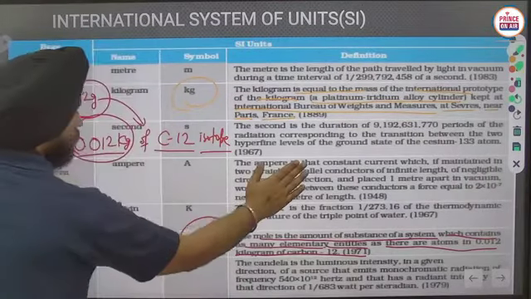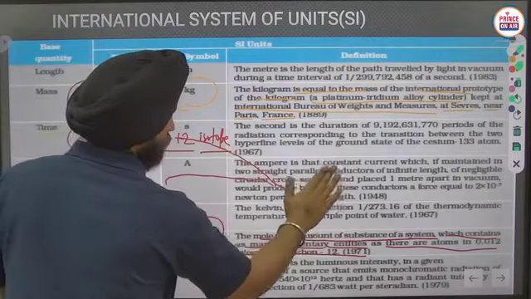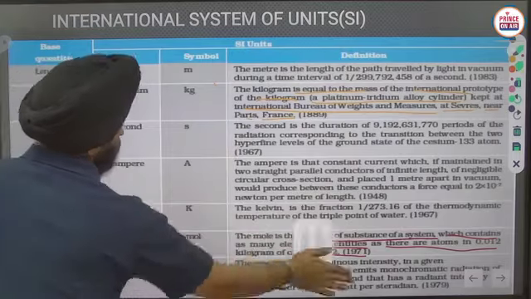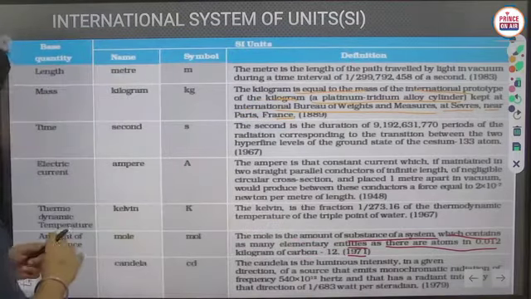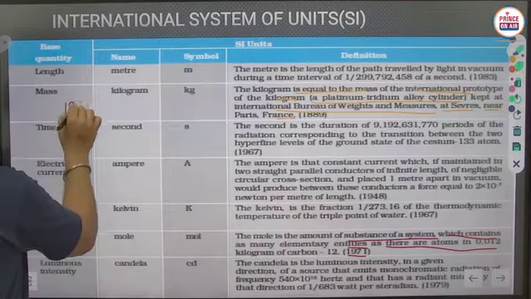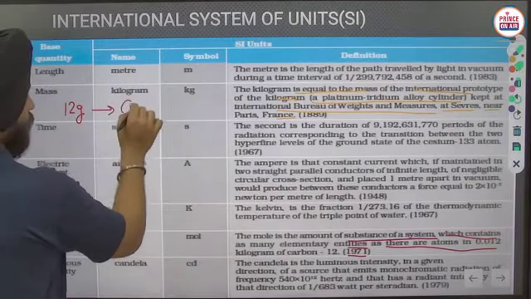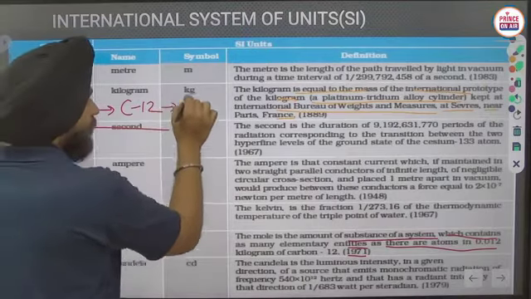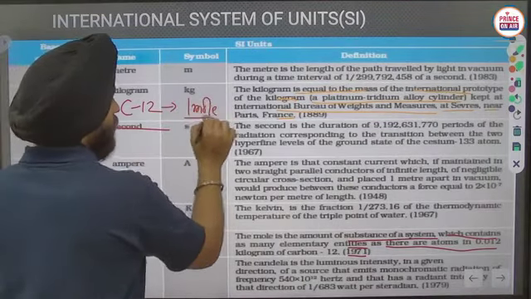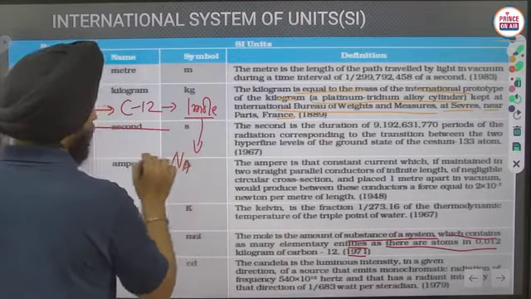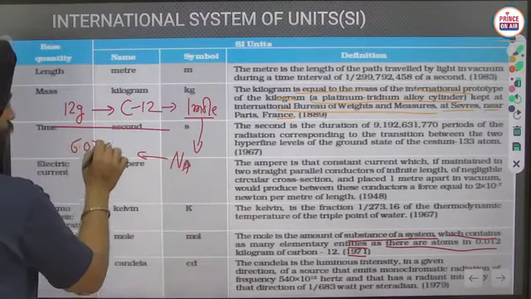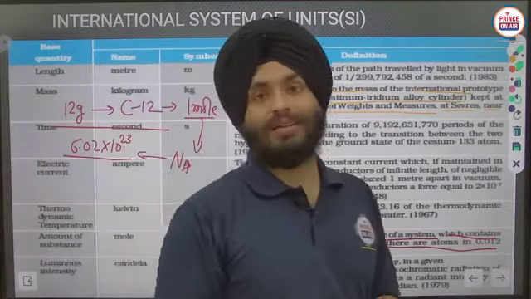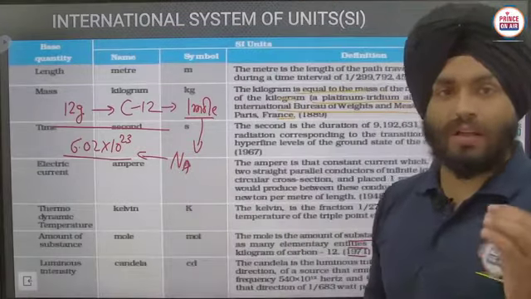See carefully. In carbon 12, okay, 12 gram of carbon 12, the number of particles is considered to be 1 mole, and that number of particles is the Avogadro number, and that value is 6.02 into 10 raised power 23. That's it. Okay, what they are saying is, actually mole is a number.